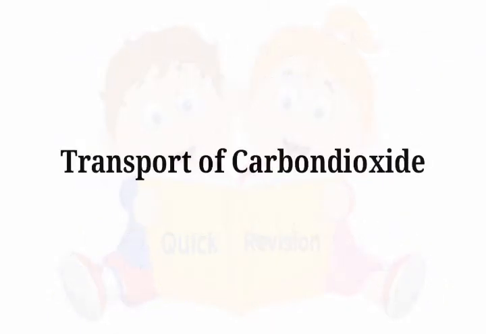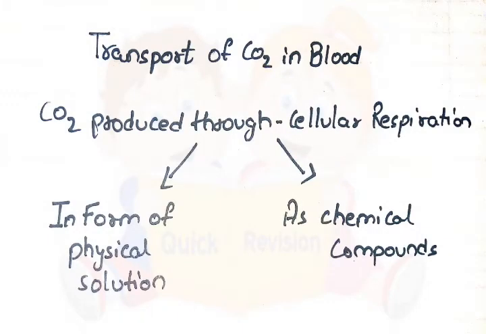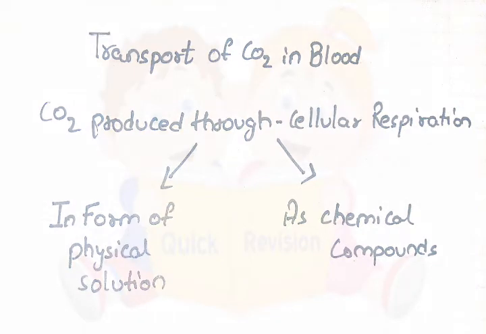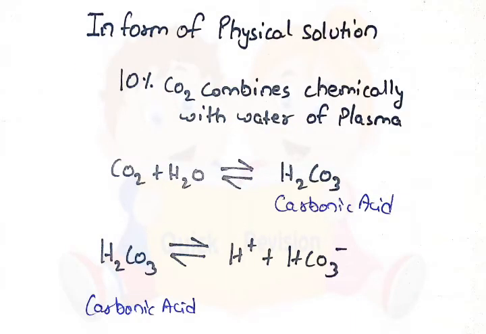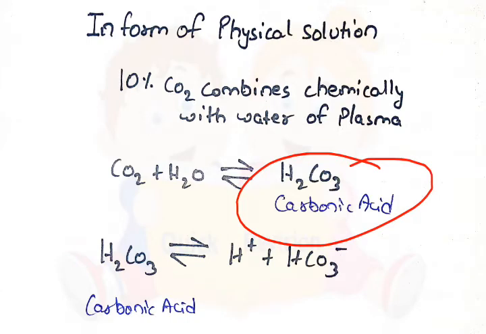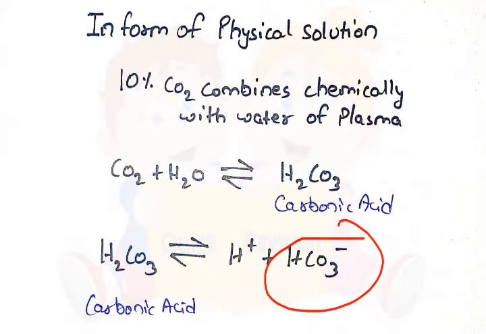Next is transport of carbon dioxide. Transport of CO2 in blood. CO2 produced through cellular respiration is transported in two ways, in form of physical solution and as chemical compounds. In form of physical solution, 10% CO2 combines chemically with water of plasma, so CO2 combines with H2O to form H2CO3, that is carbonic acid. H2CO3 then splits into H plus and HCO3-.